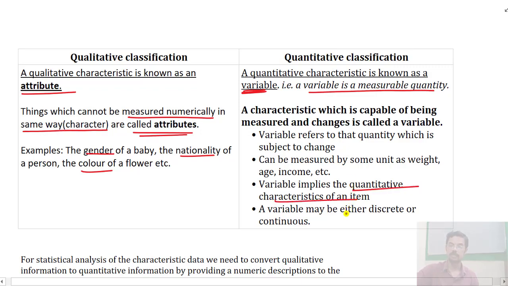There are two types of variables, either discrete or continuous. Sometimes for statistical analysis, qualitative data has to be converted to quantitative data by providing appropriate numbers or descriptions to it.